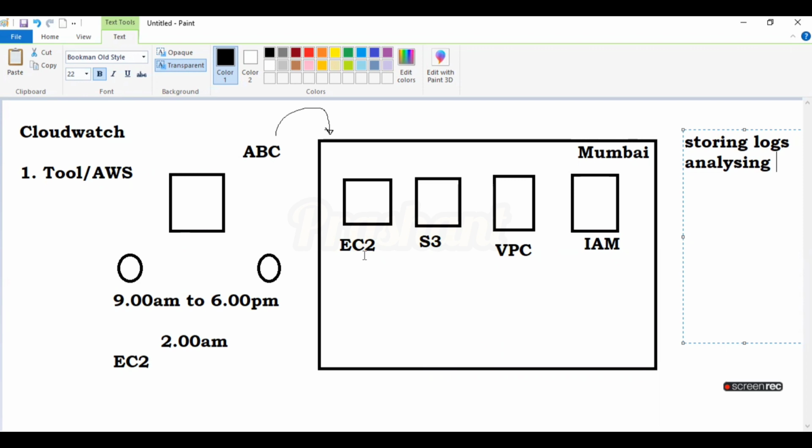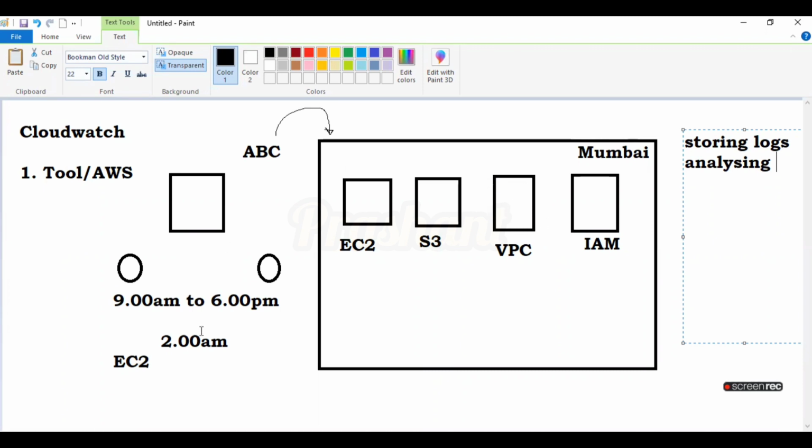I gave two scenarios about EC2 and S3. I will give you another example. You know, in each and every region, you can create a maximum of 5 VPCs. And under each VPC, you can create a maximum of 5 CIDRs. Suppose by mistake, your employee is trying to create a sixth VPC under the Mumbai region, it will not allow it. Right?